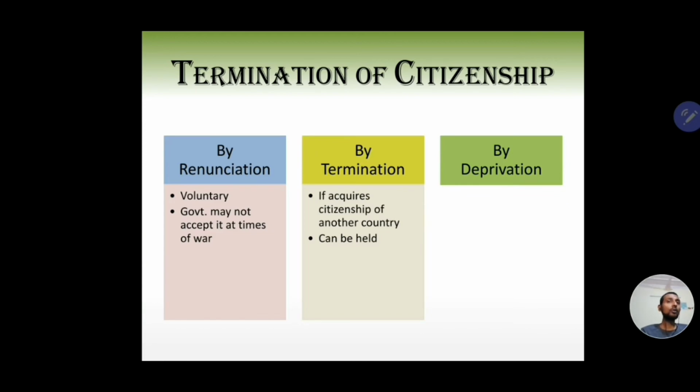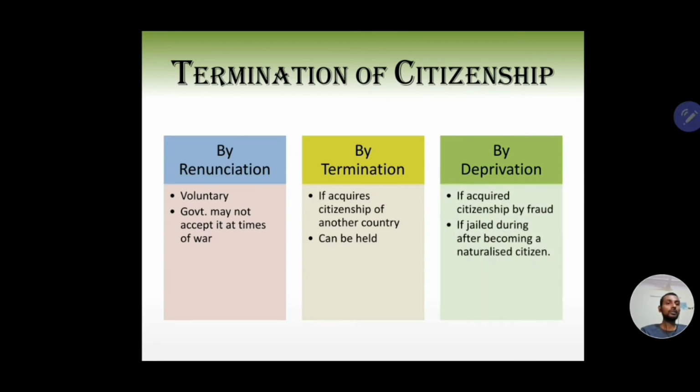Similarly, if you have shown disloyalty to the Constitution of India, you can be deprived. If you have consorted with the enemy during times of war, you can be deprived of Indian citizenship. Say you have gained Indian citizenship by naturalization, and within 5 years of this naturalization, you have been jailed for a period of more than 2 years.